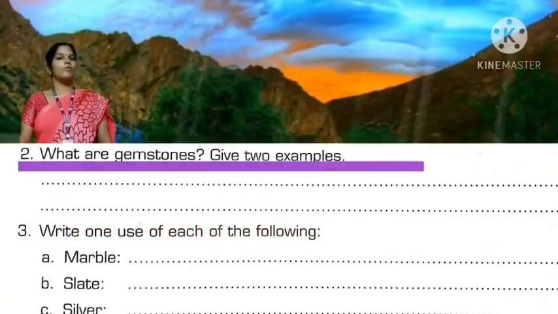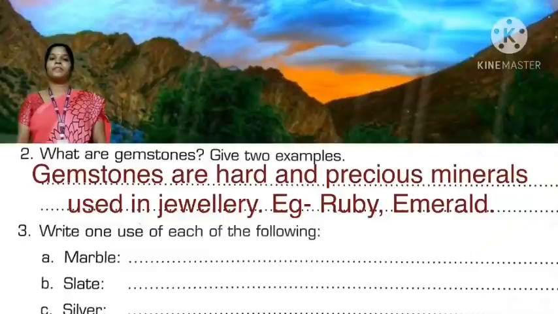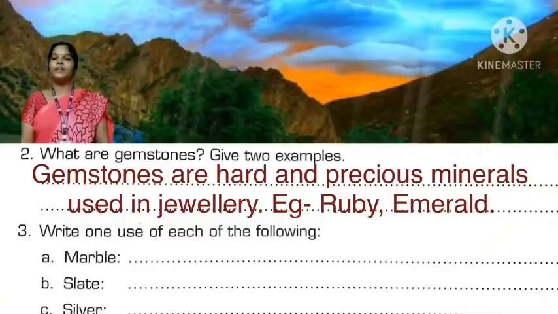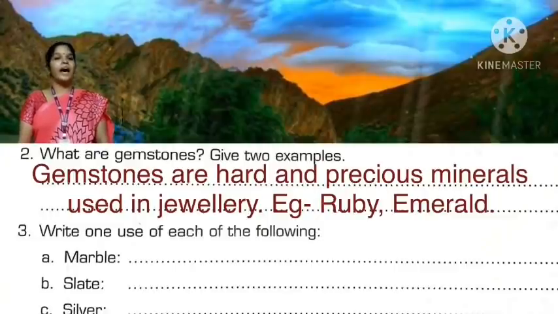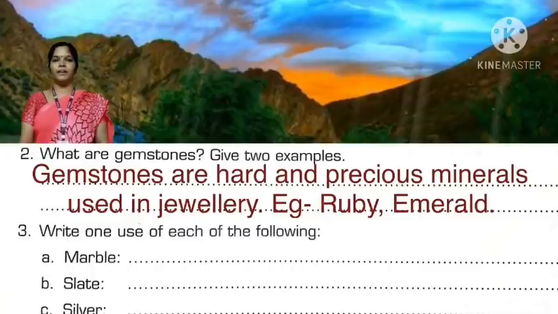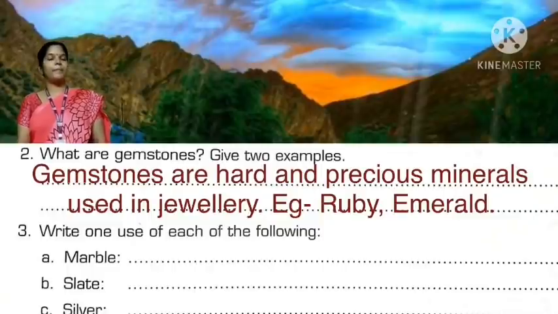Next question, children. What are gemstones? Give two examples. Gemstones are hard and precious minerals used in jewelry. Example, ruby, emerald. Again, I repeat the answer. Gemstones are hard and precious minerals used in jewelry. Example, ruby, emerald.